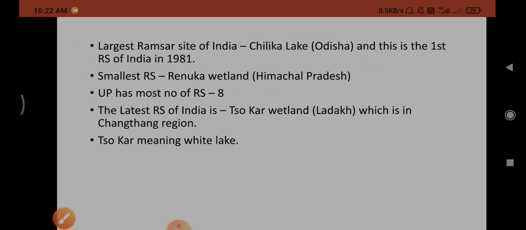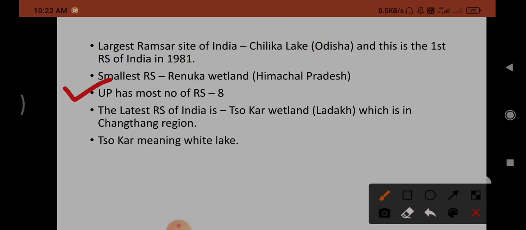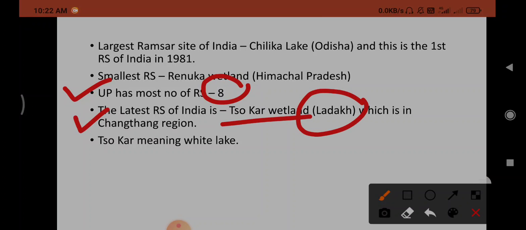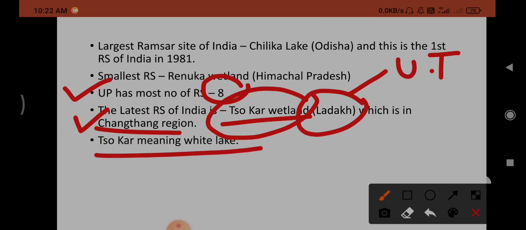And which state has the most Ramsar sites? It is Uttar Pradesh, with eight Ramsar sites. In the next slide, I will tell you which Ramsar sites are in Uttar Pradesh. Next, the latest Ramsar site of India is Sokar wetland, in Ladakh, which is a union territory, in the Changthang region of Ladakh. Sokar means white lake.